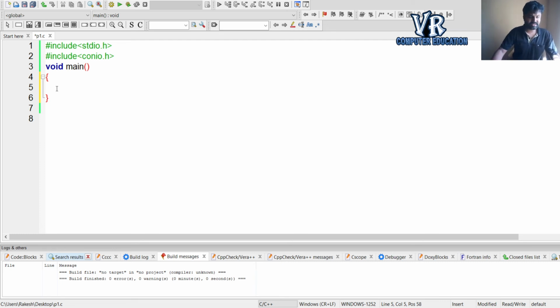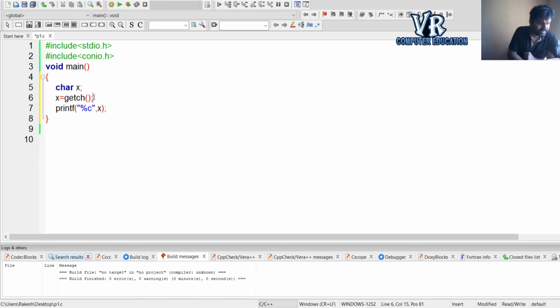First we'll see getch. I'll declare one character, char x. Next, x equals getch, and next the printf function is used for printing the character, so %c comma x.